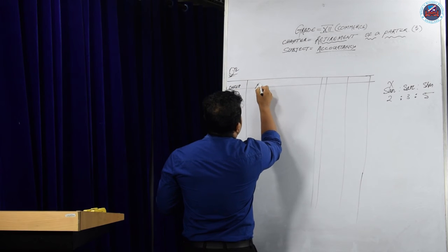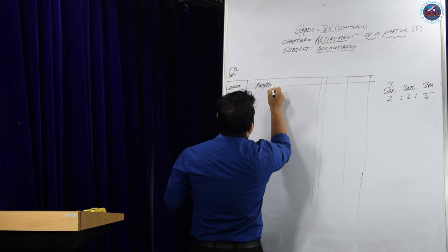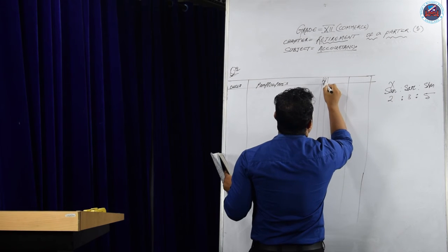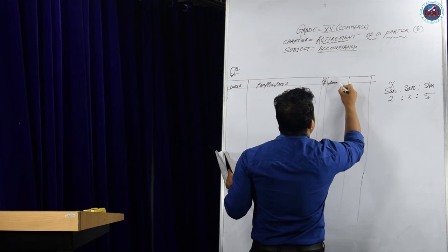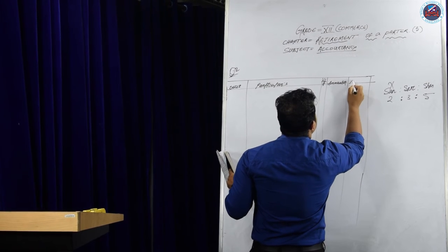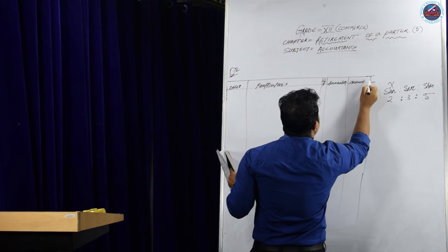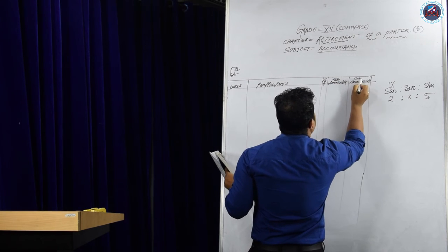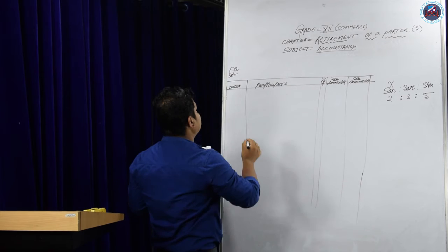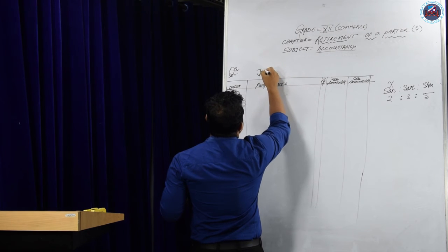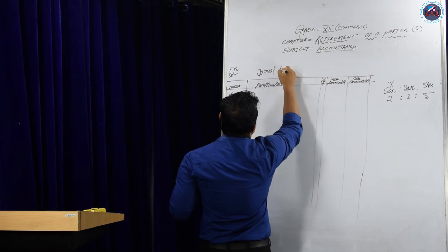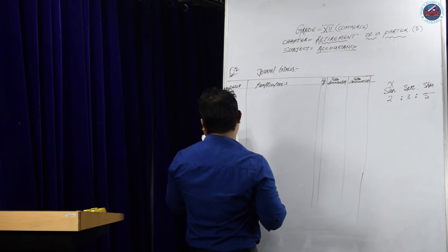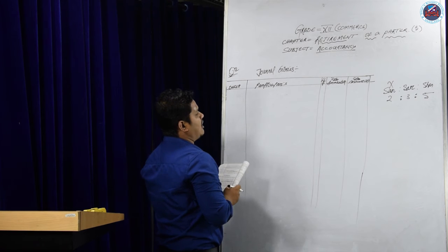Date, particulars, LF, amount in rupees, debit, credit. Okay, so write the journal entries. So we'll give the old goodwill entry for the three partners.